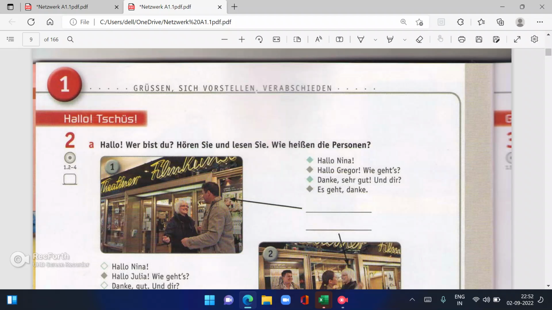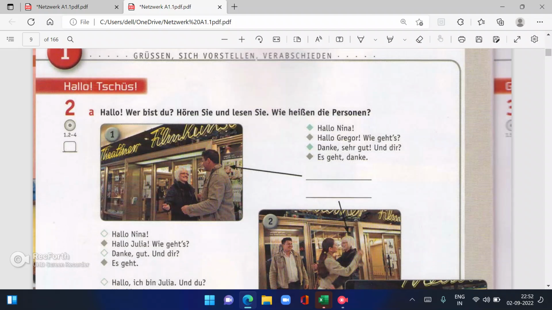Lesen is what? To read. Wie heißen die Personen? Wie is what and how. In this it is: what are the persons' names? So you have to listen and then tell the person's name. But we are not going to do the listening activity. I'm just going to read it and explain it to you.